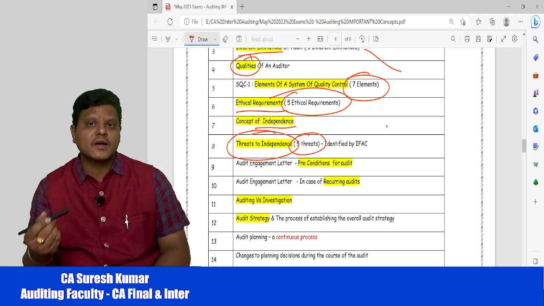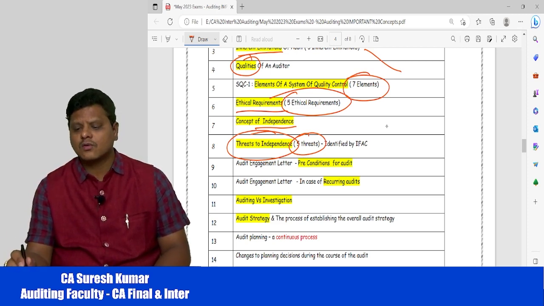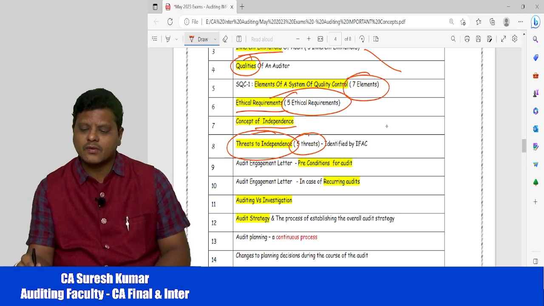We have a number of threats. That's 5 threats. So what are the 5 threats? You best prepare for the examination.